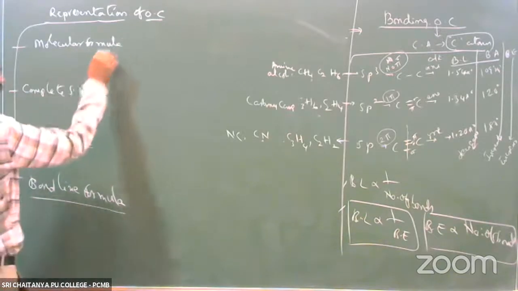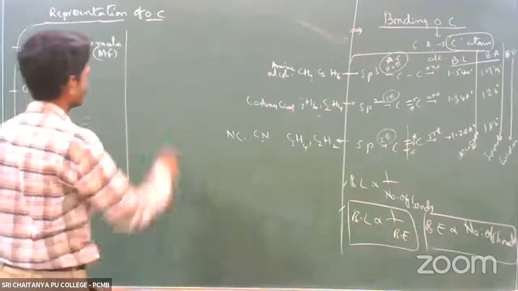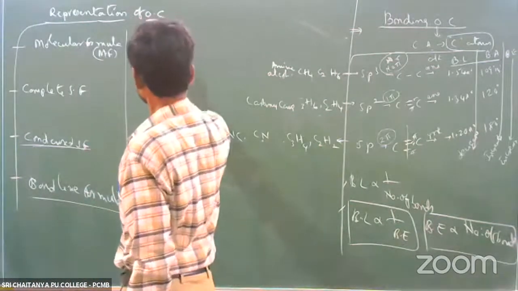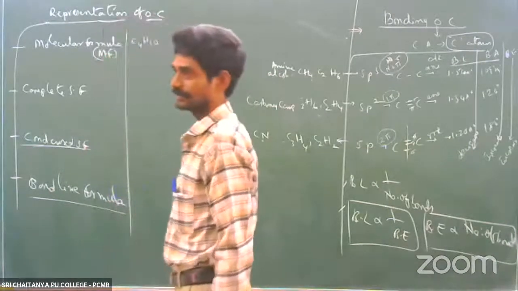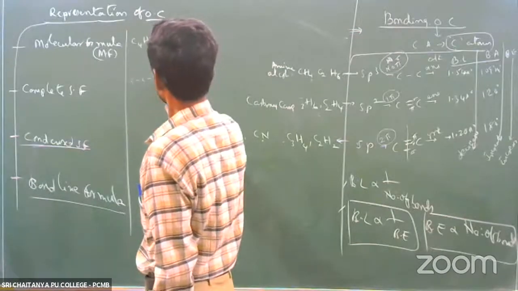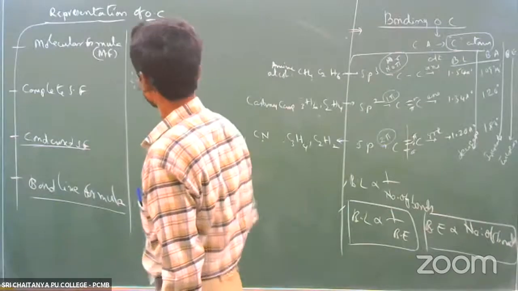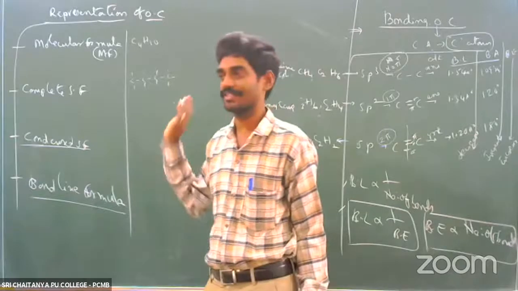For the molecular formula, for example, C4H10 is butane. How can we represent the complete structural formula? 1, 2, 3, 4 carbons and hydrogens. The molecular formula of butane is C4H10.